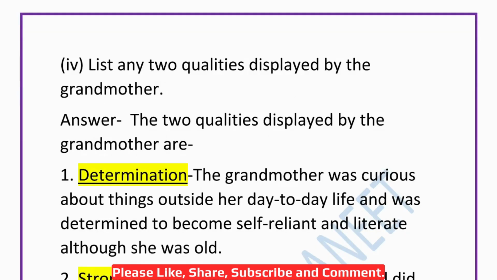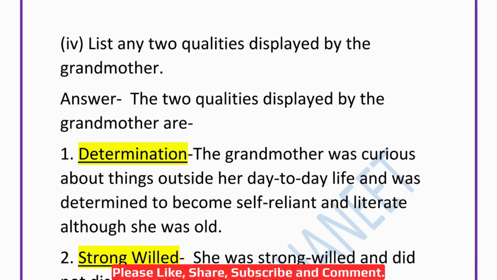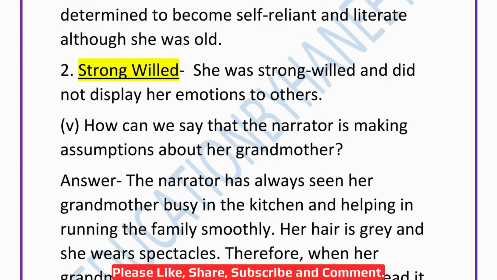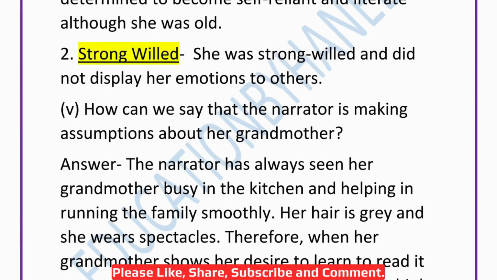Then fourth one, list any two qualities displayed by the grandmother. So this answer I have written according to my understanding. You can also write as per your understanding. Okay. So the two qualities displayed by the grandmother are determination. The grandmother was curious about outside her day-to-day life and was determined to become self-reliant and literate although she was old. Then strong will. She was strong willed and did not display her emotions to others, like she will not cry even in the most difficult situations. Okay. Then fifth one. How can we say that the narrator is making assumptions about her grandmother?